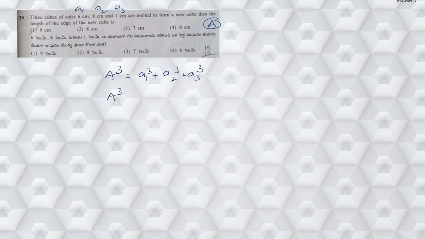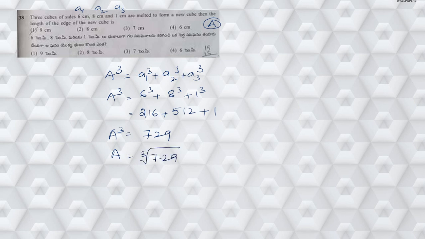Now A cube is equal to 6 cube plus 8 cube plus 1 cube. So 6 cube is 216, plus 512, plus 1, which gives me 729. So this is A cube. From this, A is equal to cube root of 729, which is nothing but 9 centimeters. Hence the answer is 9 centimeters.